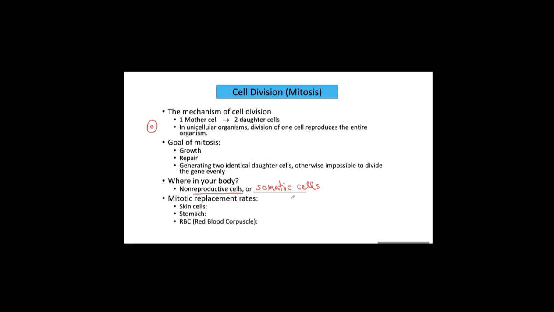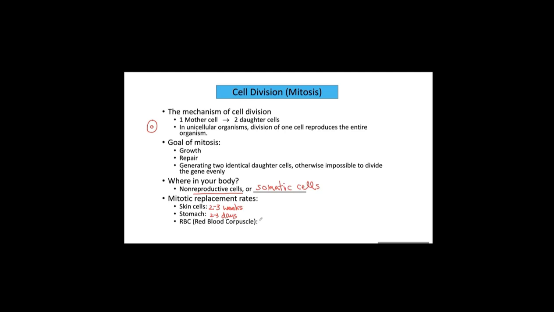Some categories of cells keep dividing. Some other categories of cells are permanently differentiated. So in the case of some cells, they have a mitotic replacement rate. In the case of skin cells, it takes about 2 or 3 weeks to replace old skin cells with new skin cells. In the case of the stomach, it takes 2 or 3 days to replace stomach cells, especially the inner wall of the stomach.